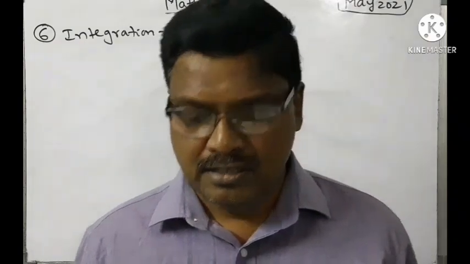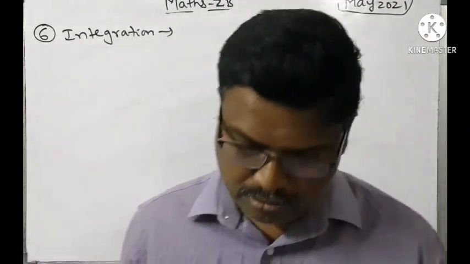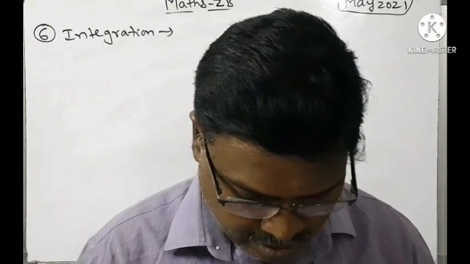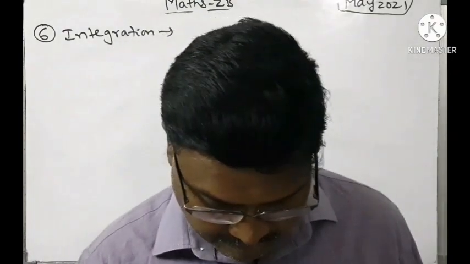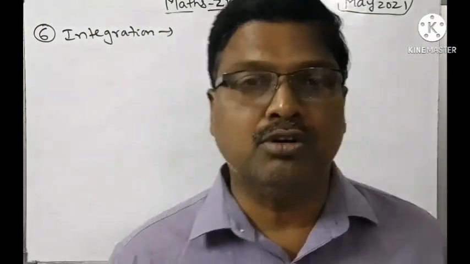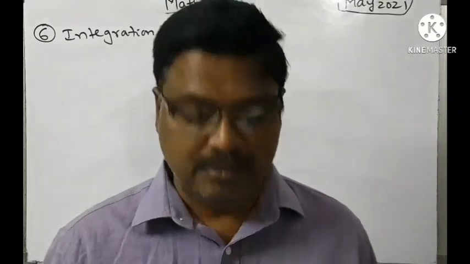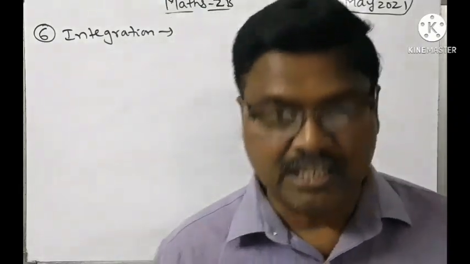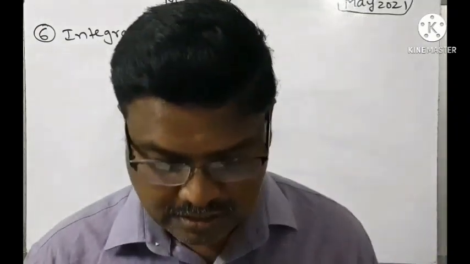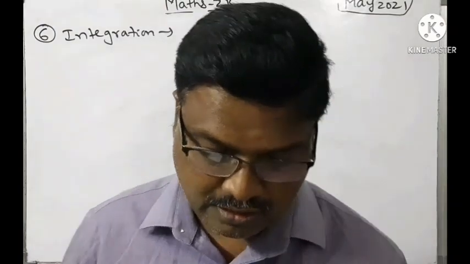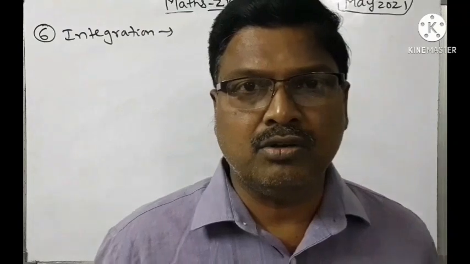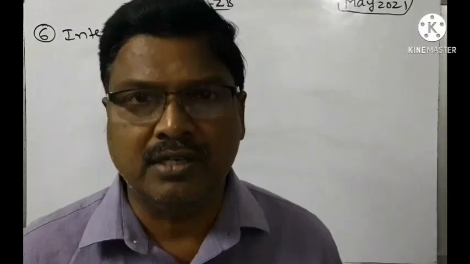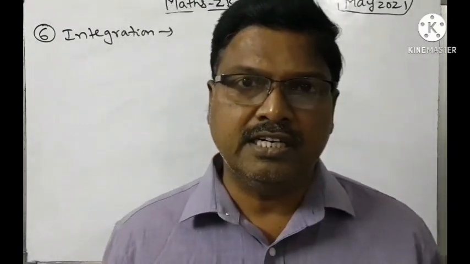Even if you see the model paper, they have mentioned that integration by parts has been deleted, but in the definite integration chapter they have given one problem also: integral 0 to pi by 2 x square sin x dx. In the model paper, if you observe, it is the 17th problem in SAQs. So it is better to know the method of how to do problems based on integration by parts in the integration chapter itself.